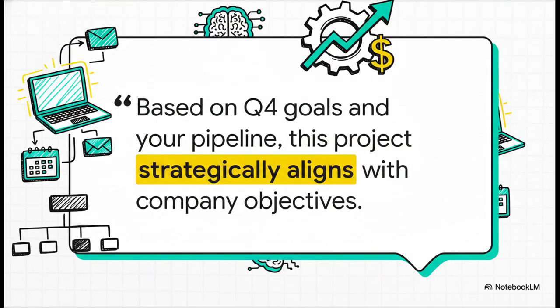So first up, we ask the question inside our workspace. Now, this space is only connected to our work stuff, work email, work calendar, all our project files. So naturally, the AI's answer is 100% professional. It looks at the Q4 goals, it analyzes your current pipeline, and it comes back and says, yep, this is a fantastic strategic move, go for it.